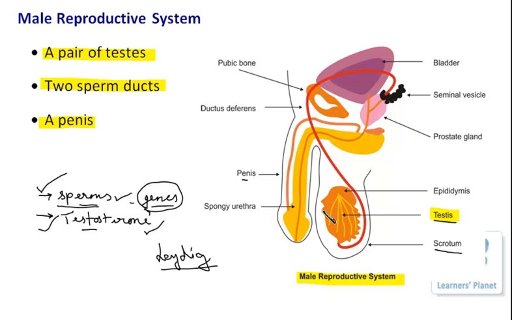Now, if they have to be located outside the abdominal cavity, then how is it possible that they will hang externally? They need some base over there, isn't it? So that base is provided by this bag-like or sac-like structure known as the scrotum. So you can see this structure here. It is known as the scrotum.